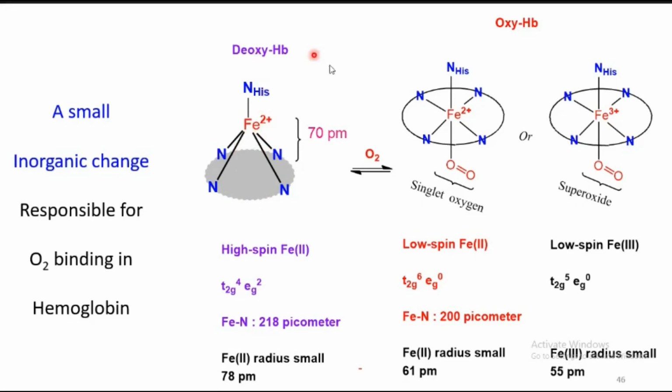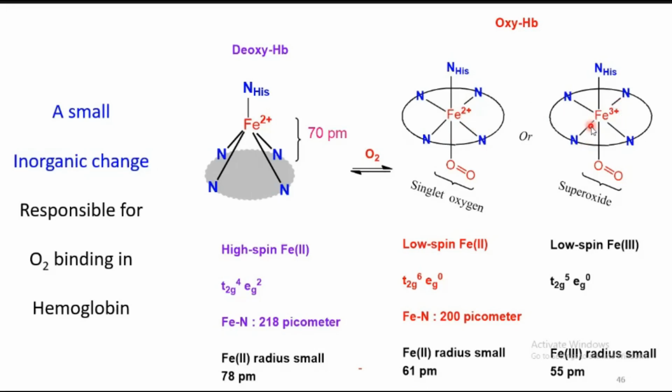So let us see what happens upon O2 binding. The spin state changes, or the oxidation state changes along with the spin state. So first, what happens is that the size is reduced. When it goes to 61 picometer, the size is more suitable to fit into the cavity, whereas in the +2 oxidation state as well as in the +3 oxidation state.